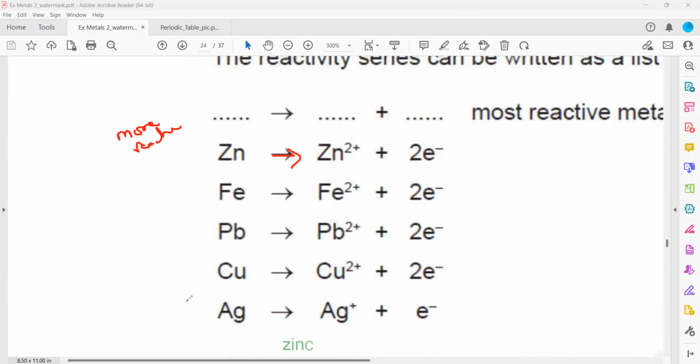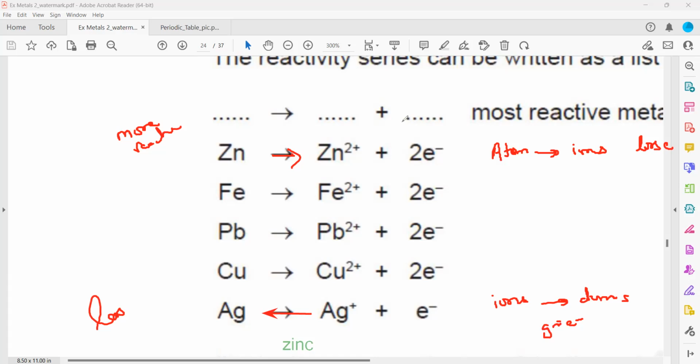But if we have a less reactive metal, which reaction is feasible? The other way around. Because they are not highly reactive, their atom cannot lose electron, but their ions can gain their electron back and turn into an atom. So the more reactive the atom, the more easily it changes to ions. And for less reactive, the ions can easily change to atoms. When an atom changes to an ion, they lose electron. When ions turn into an atom, they gain electron, for the metals.